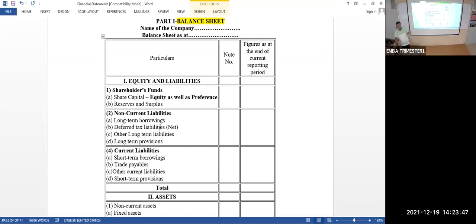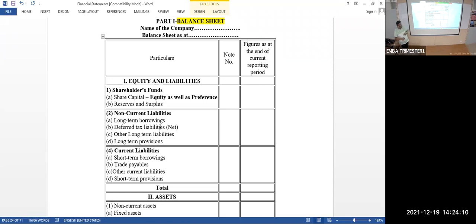Reserve means how much I have taken from the profit and kept for future purposes. How do I know this? From the profit and loss account, you will know the profit. Current year profit and loss account, you are going to prepare income minus expenditure. From that, you can understand the profit of the current year. You have to add that profit of the current year to the previous year's profit and loss account.